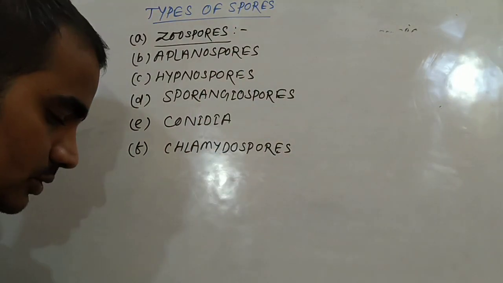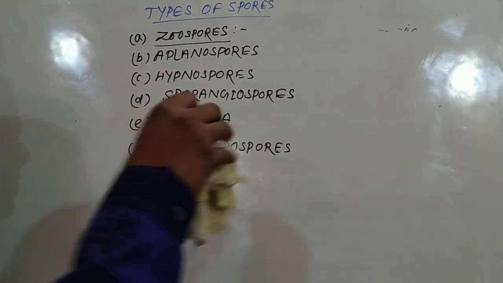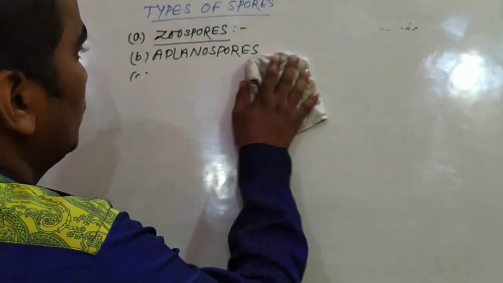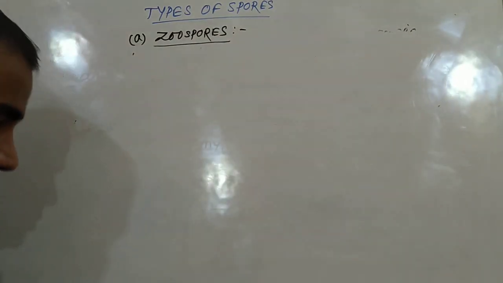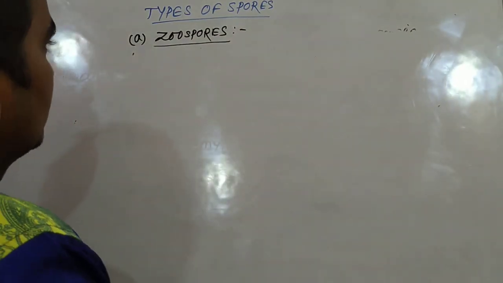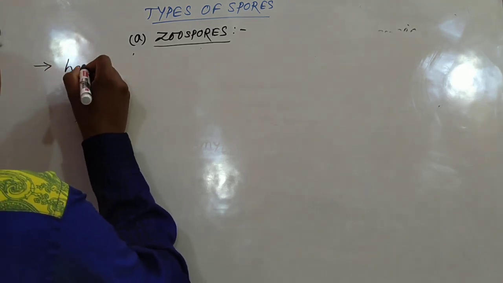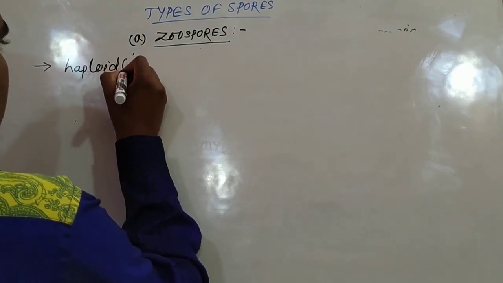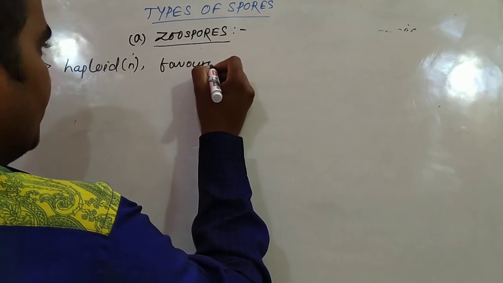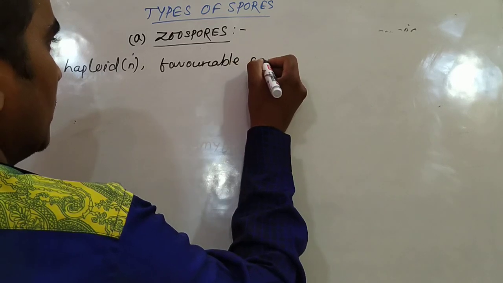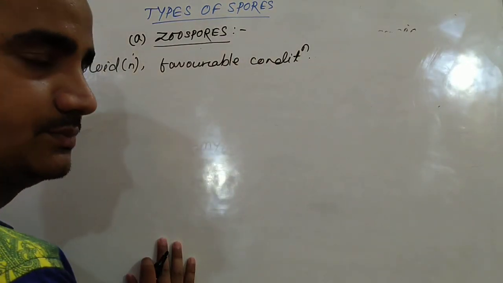Okay, so these are the different types of spores, and today we will discuss first zoospores. Zoospores are basically haploid, the important thing, and they form under favorable conditions, when the condition is favorable for the organism.